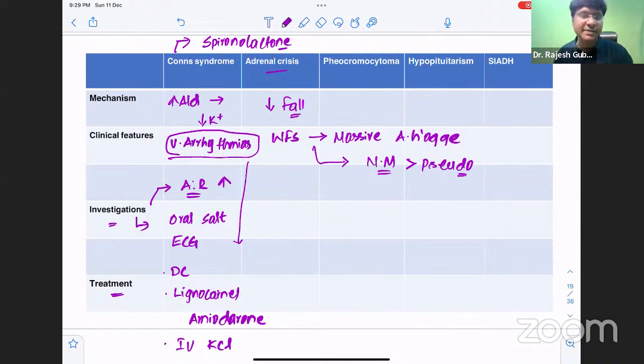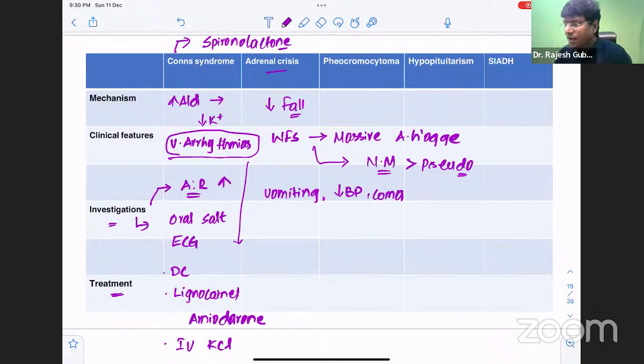But what will be the clinical presentation in case of acute adrenal crisis? There will be very severe vomiting, and along with this, there will be severe abdominal pain because adrenal hemorrhage is there. And there is an abrupt fall in your aldosterone as well as corticosteroids. So there will be hypotension, because of which there can be decreased cerebral perfusion, where the individual may develop coma, vascular collapse, and finally death of the individual. These will be the features of your acute adrenal crisis.